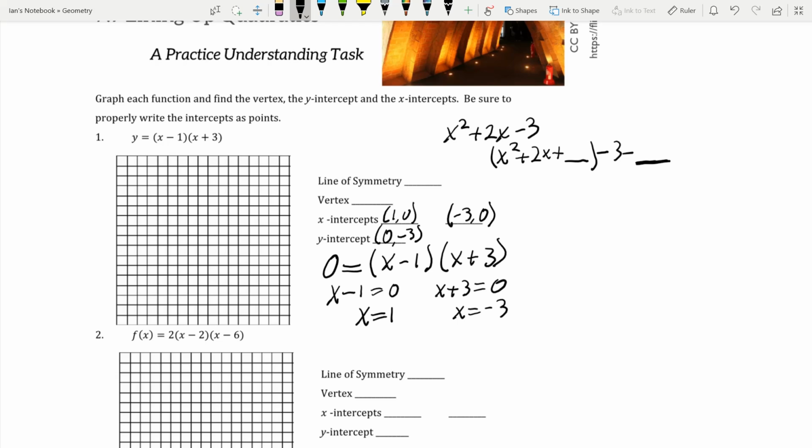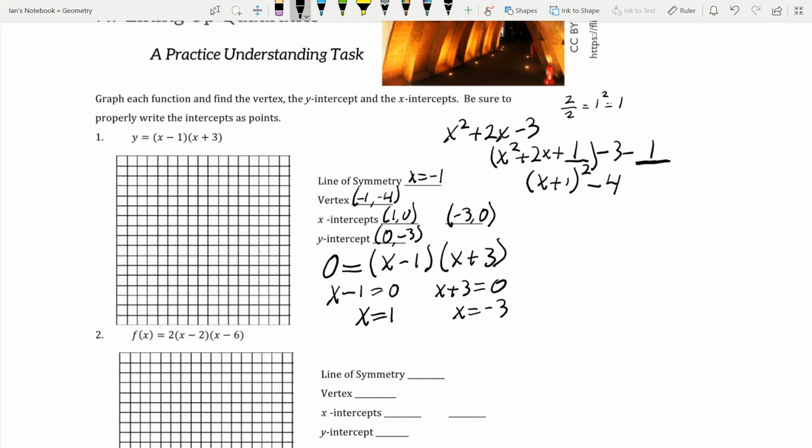So if we take 2, divide by 2, we're going to get 1. And 1 squared is equal to 1. So we're going to add 1 here. We're going to subtract 1 out here. So if we factor this right here, we're going to get x plus 1 squared minus 4. So our vertex is at negative 1, negative 4, meaning our line of symmetry is x equals negative 1. And then we just graph that.